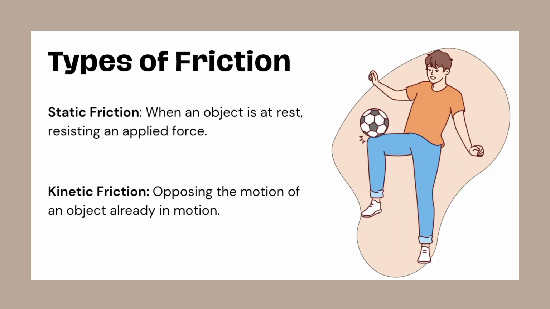Types of friction. There are different kinds of friction. First, static friction. Static friction keeps an object at rest, resisting the force applied to it, like a book on a table that does not move until you push hard enough. Kinetic friction. Kinetic friction comes into play when the object is already moving, like that same book sliding after you push it.